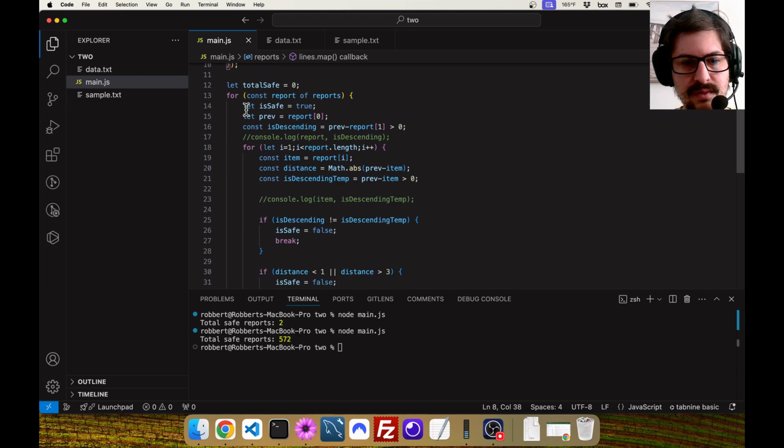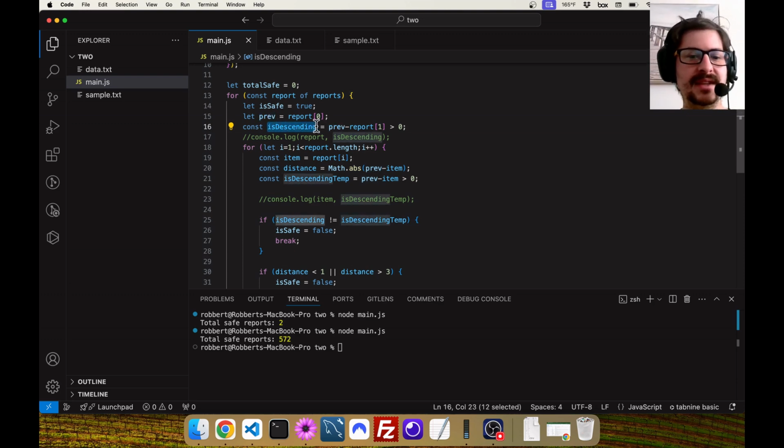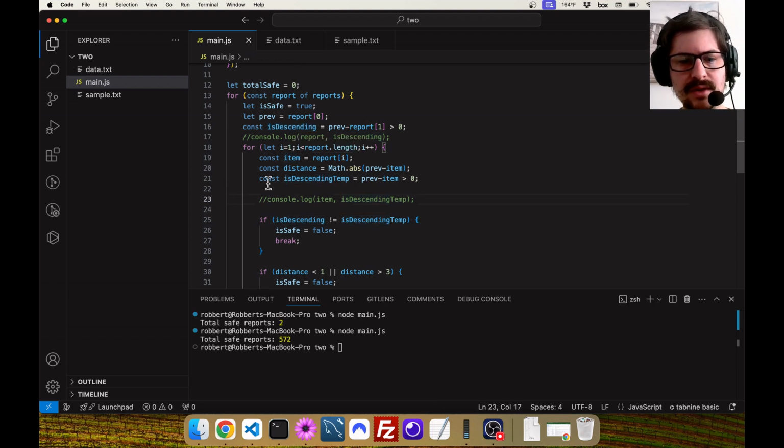Then we loop over each one, assume it's safe to start off with, and just let the data contradict us later on. We get our initial first entry, which I guess I could give a better name to. We figure out if it starts out descending. So these are kind of initial states, like the initial state of the system. Is it descending or is it ascending? Because we want to continue on that path. And then we loop over starting from 1 because we don't actually need to look at the first one since we're doing a comparison in here.